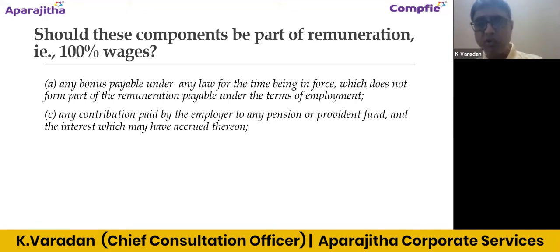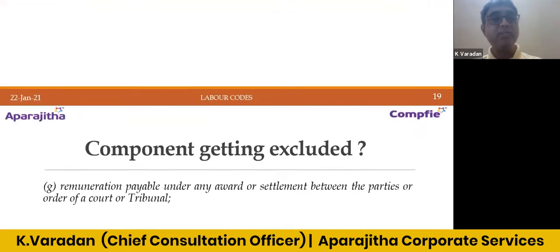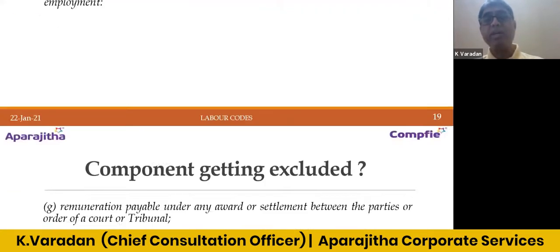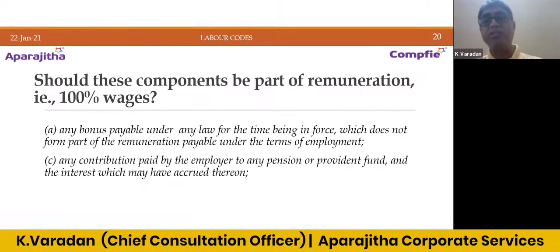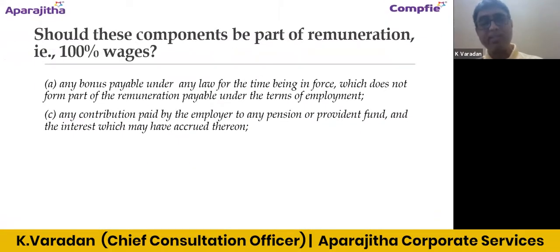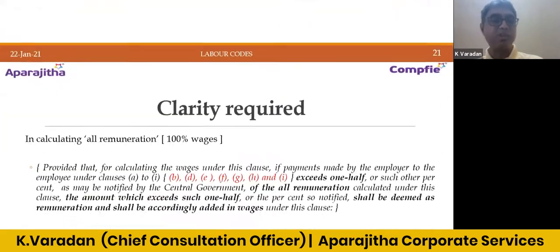Yes, it is also excluded, but for determining the 100% wages, the total remuneration, since they have said the total components from A to I, we include these two components for determining the 100% wages. But in my opinion, if this is also excluded even for determining the 100% wages, like we did with respect to classes J and K, then I think it would be easy for the employers to do the compliance. Let us see in the subsequent slides how it works out.